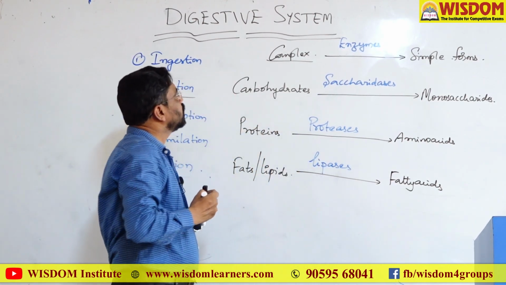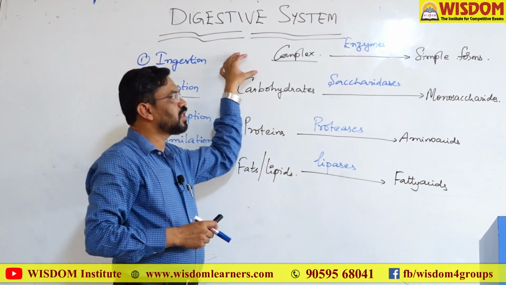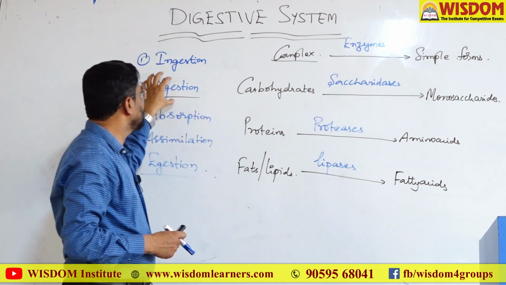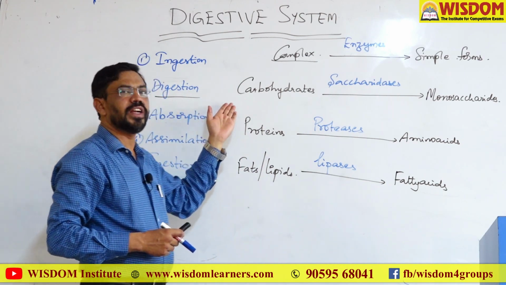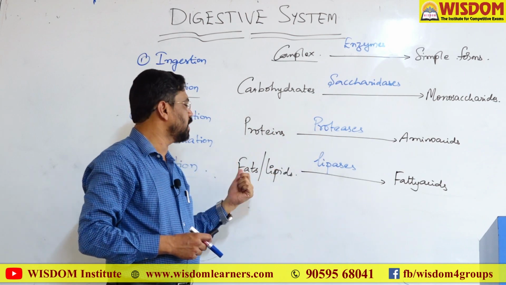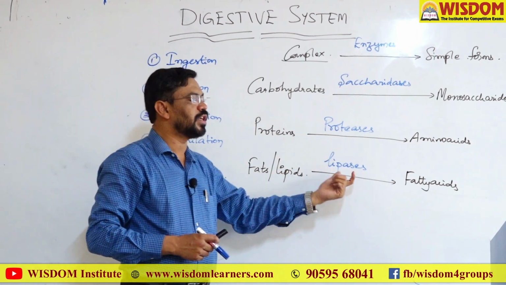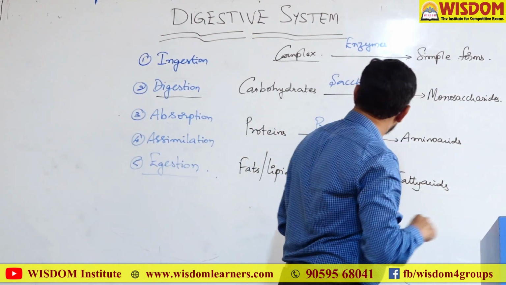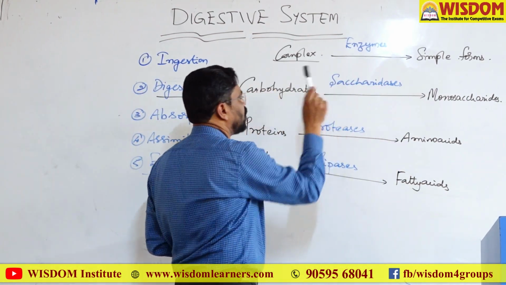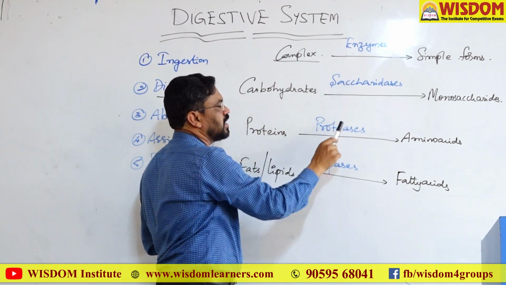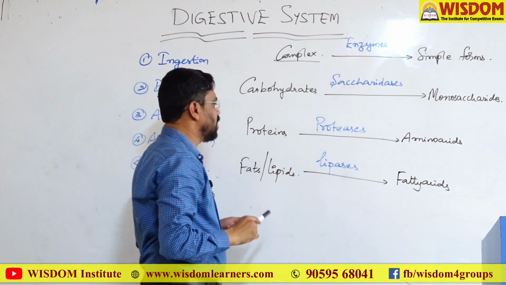So, you have to remember these are the enzymes required for the digestion of carbohydrates, proteins and lipids: saccharidases, proteases and lipases.